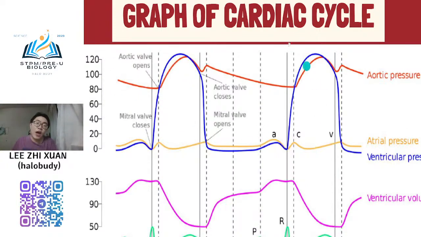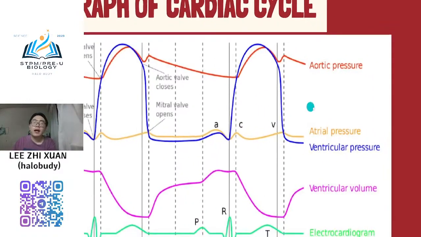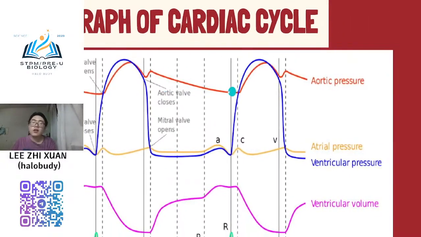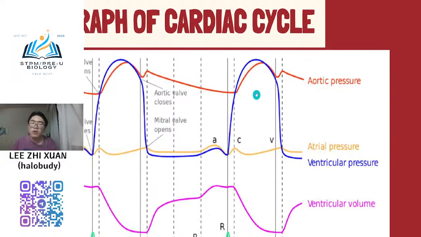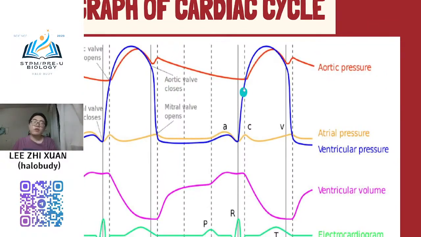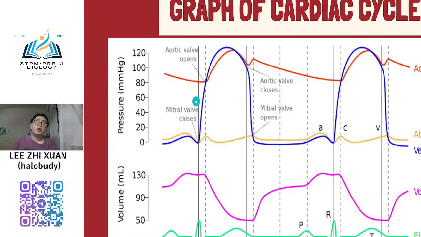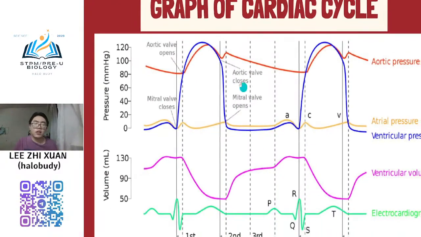This graph is very important too, because it guides you through the cardiac cycle. In examinations, normally they will ask you what this is, and what this line represents. So there are a total of 4 lines that you need to know.